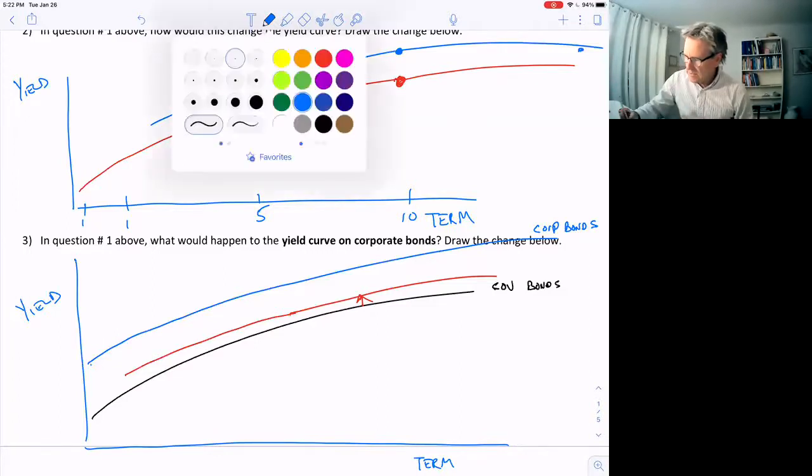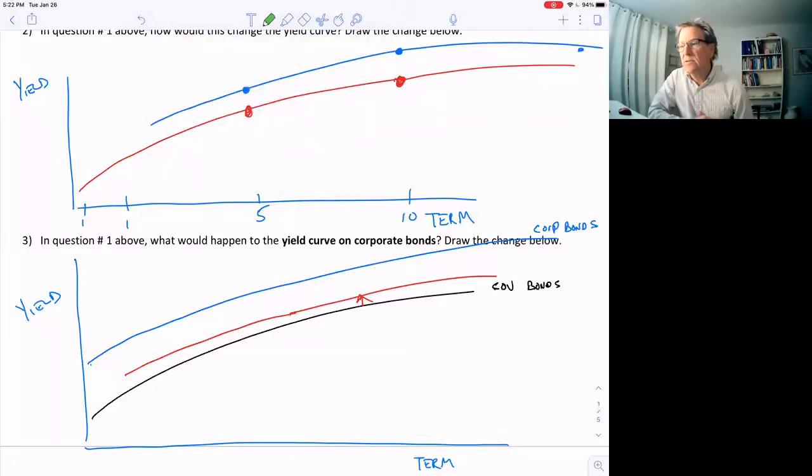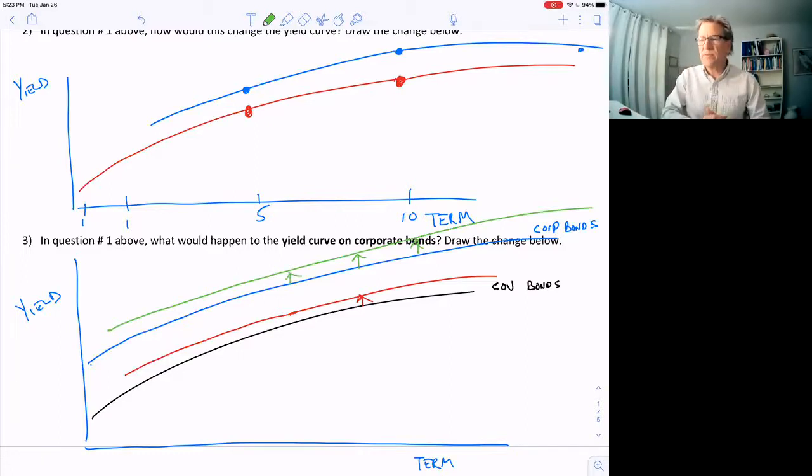And the corporate bonds are substitutes for government bonds. If you're thinking about buying bonds, you can buy the government bonds, you can buy GM bonds, you can buy Apple bonds if they make bonds, and Microsoft. They pay a little higher interest rate, why not? But then there's a little more of a risk of default. What'll happen is corporate bond yields will go up too. And the 5 years are substitutes for the 10 and so forth. So we'll see this entire yield curve for corporate bonds also shift up.